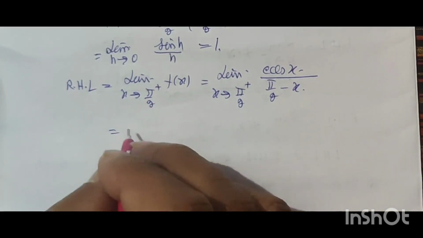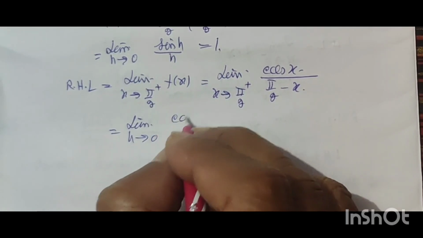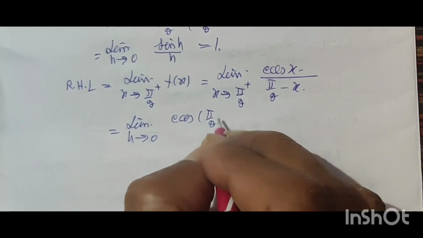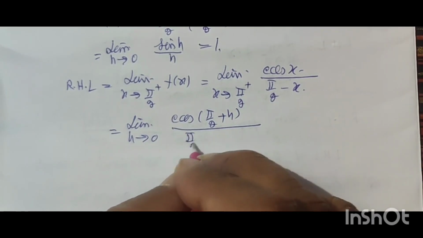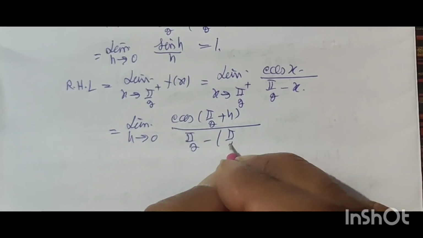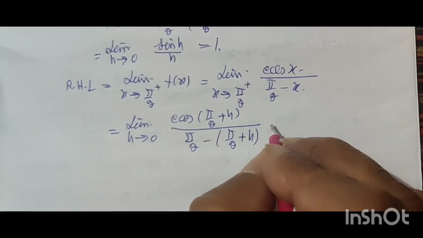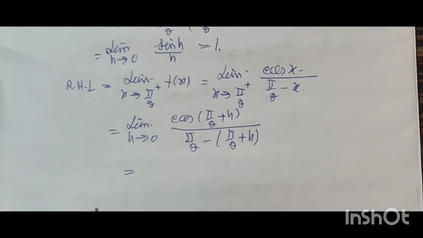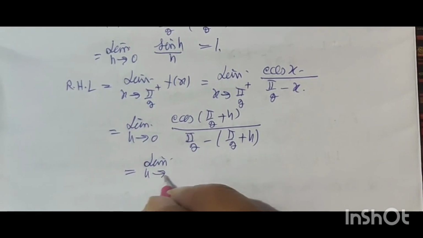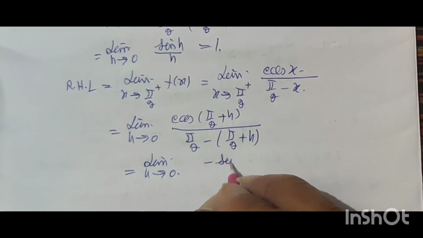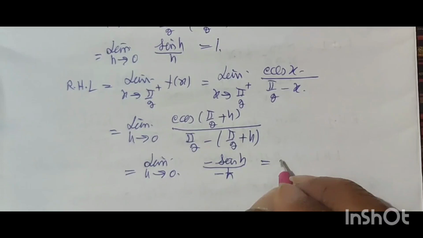This is equal to limit h tends to 0 cos(pi by 2 plus h) upon (pi by 2 minus (pi by 2 plus h)). This is equal to limit h tends to 0 minus sin h upon minus h is equal to 1.